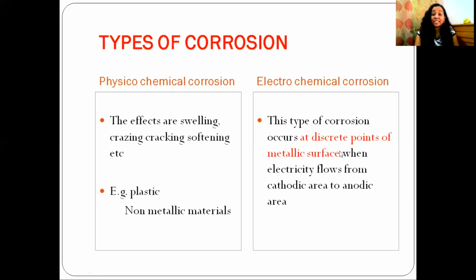Electrochemical corrosion is a type of corrosion that occurs at discrete points of a metallic surface when electricity flows from the cathodic area to the anodic area. The same metal may contain both anodic and cathodic areas. In such cases, electricity flows from the cathodic to the anodic area. Corrosion may occur at discrete points of that metal surface. That is known as electrochemical corrosion.